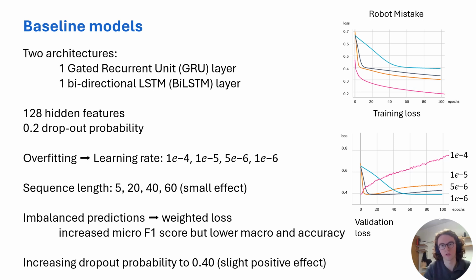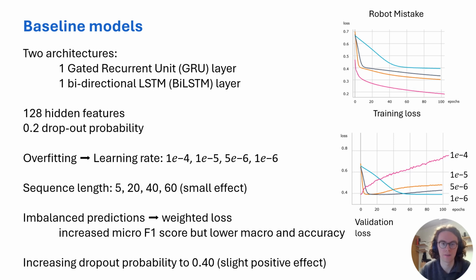So we also tried lower learning rates, and as expected, that slowed down this phenomenon, with the validation loss first decreasing, which is what we actually want, and then slowly increasing again. Then we also looked at increasing the sequence length to longer values than the default of 5, because then the model would have more information about the past of the interaction, because phenomena like robot mistake, interaction rupture, and user awkwardness actually take place over much longer time scales than 5 frames.